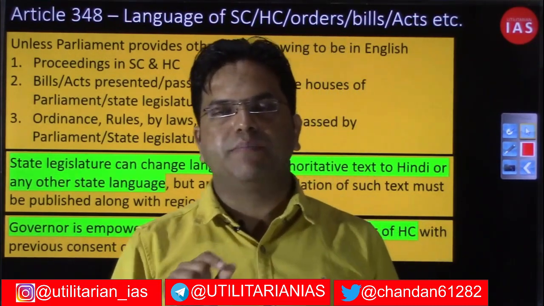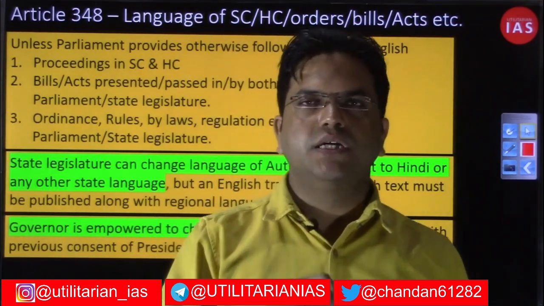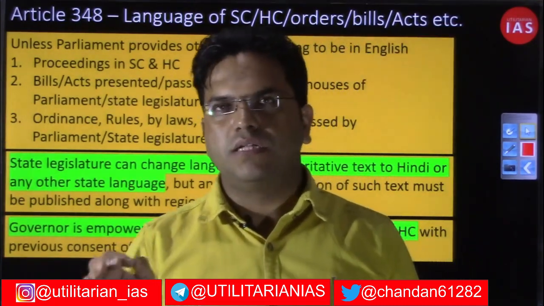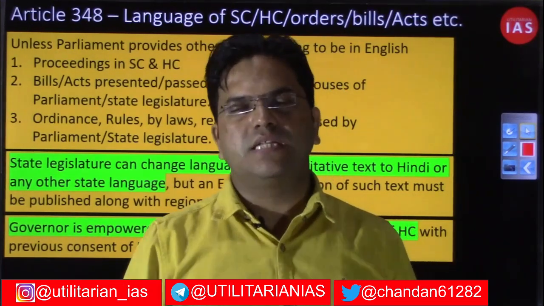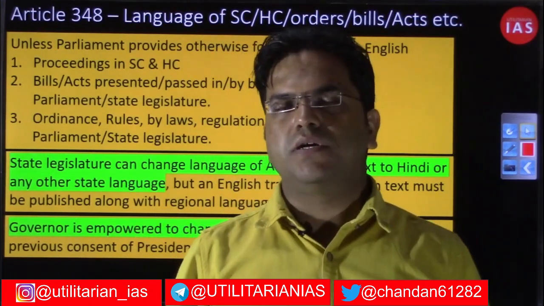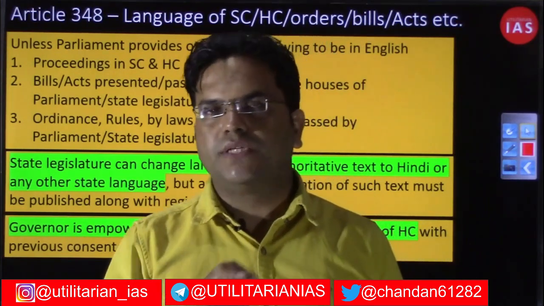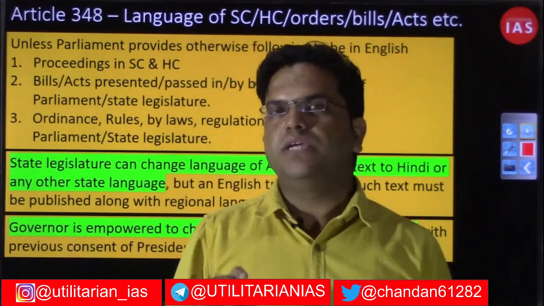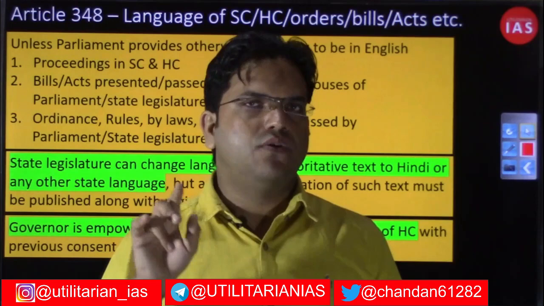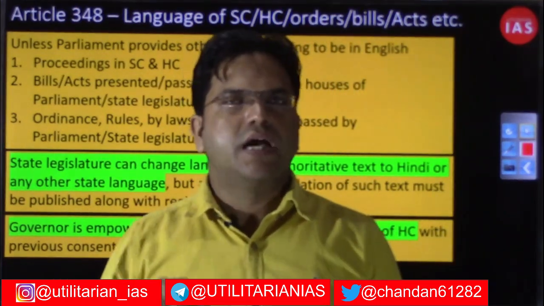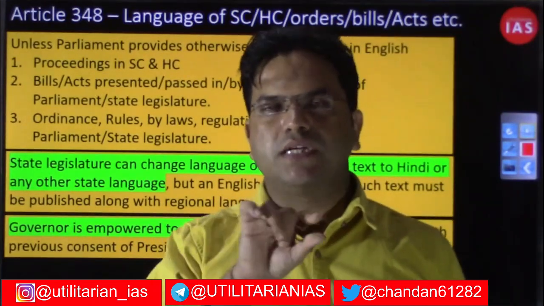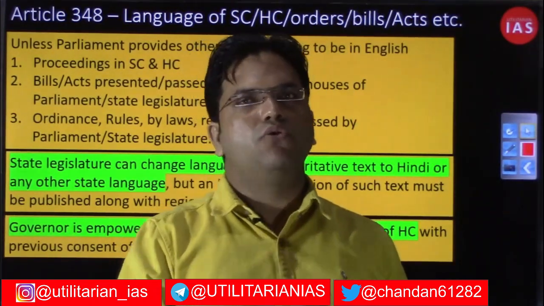Any regulation passed by the Union government or the state government or the DM is also called a regulation. Any ordinance passed by the President or the Governor also becomes part of the authoritative text. So Article 348 talks about the language of the judiciary, that is proceedings and orders, and then the language that will be used in this authoritative text.